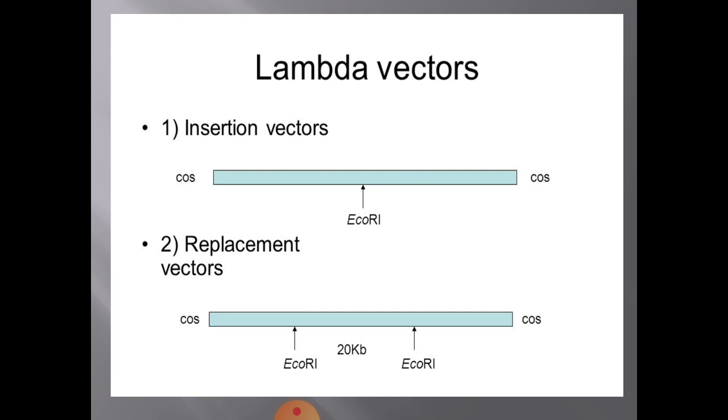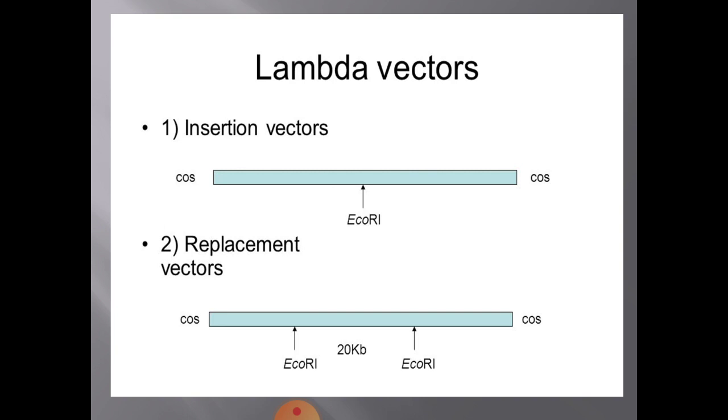This linear DNA molecule is given to EcoR1, a cut is made, and the DNA of your choice is inserted in this region. How exactly it is done, the diagrammatic representation I have given in the notes, you can just refer.